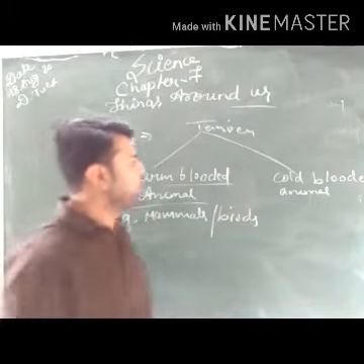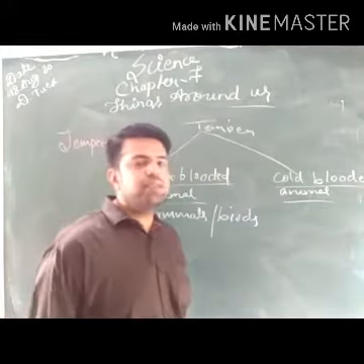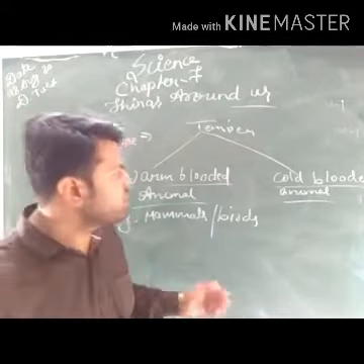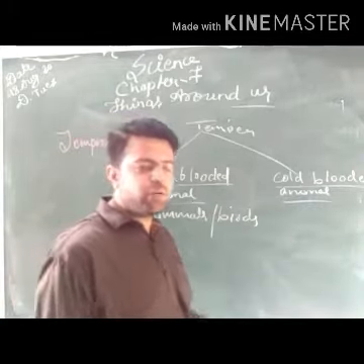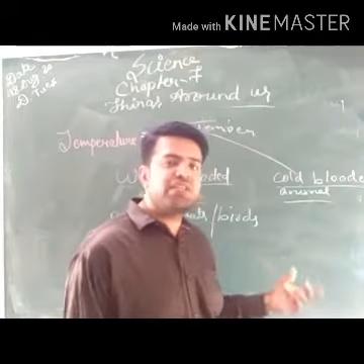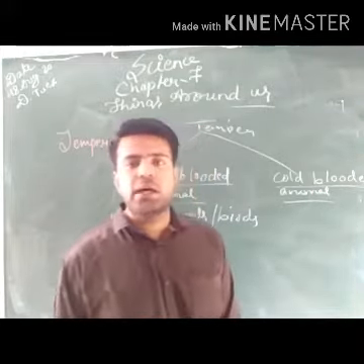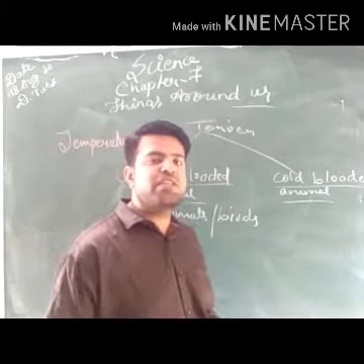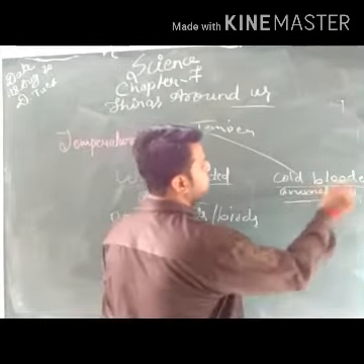Okay. Next, we will talk about cold-blooded animals. So, what are the cold-blooded animals? Animals whose temperature fluctuates or changes according to the change in temperature outside. Any organism whose temperature changes according to the change in temperature of the environment is called a cold-blooded animal.